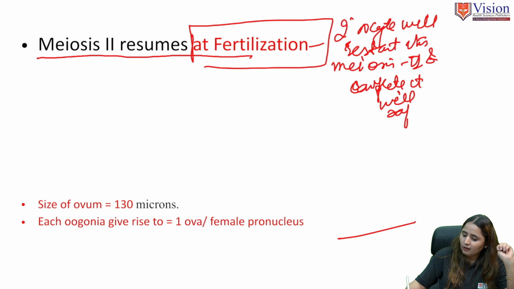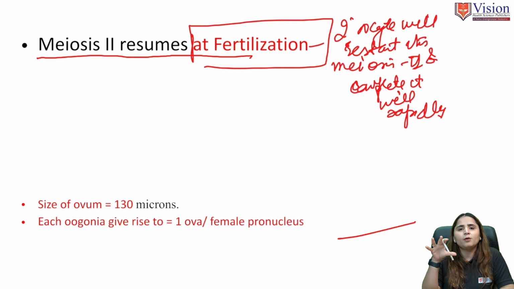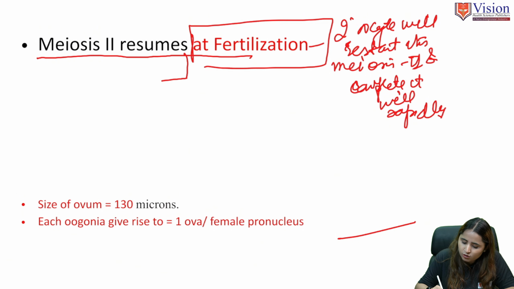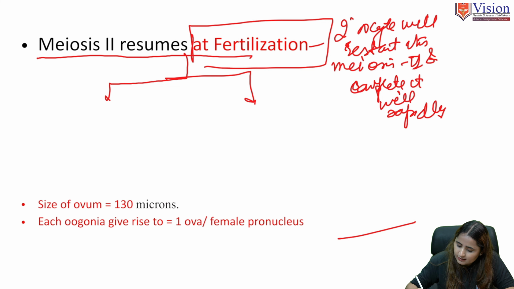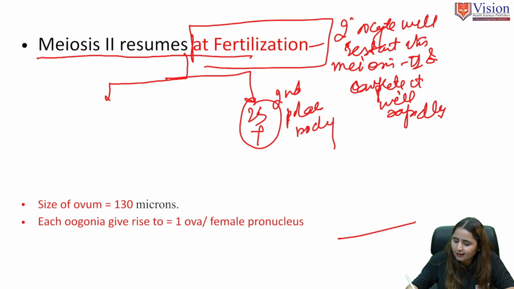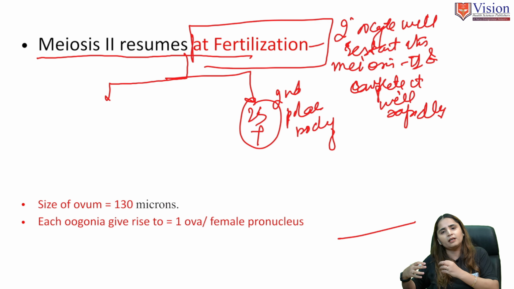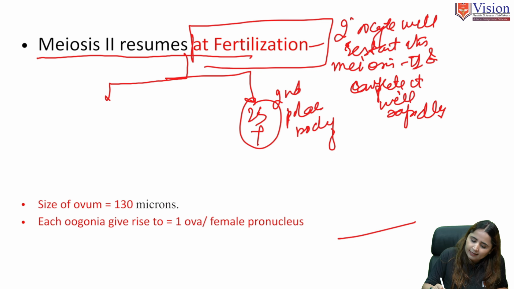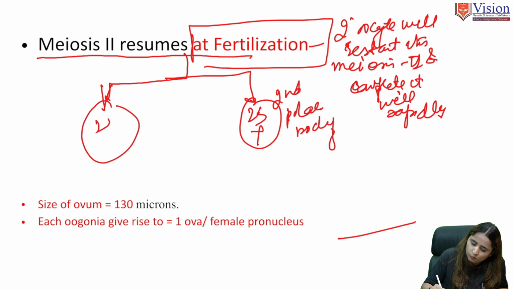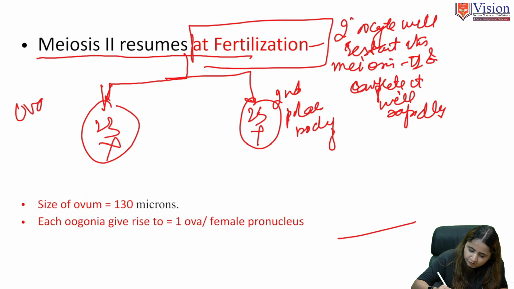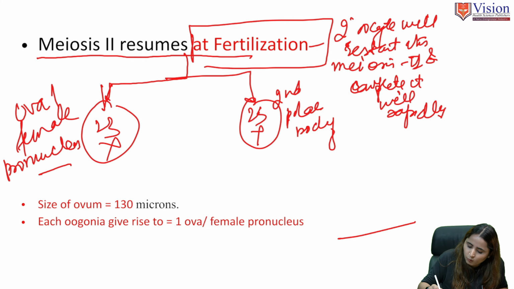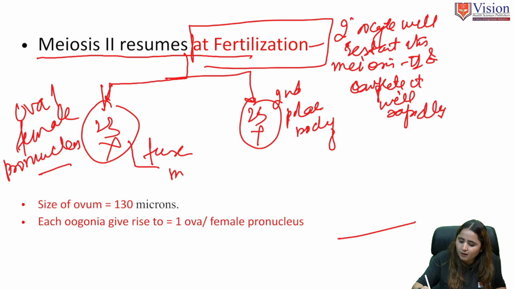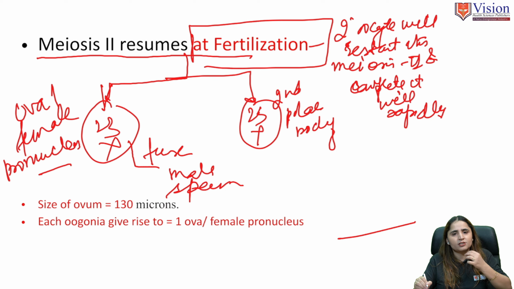And when this meiosis II is complete, it will lead to the formation of the second polar body, which has a very small amount of cytoplasm, and it will degenerate and be absorbed. And the other one will produce the ovum, or female pronucleus. So this female pronucleus will fuse with the male sperm, and then fertilization will happen.